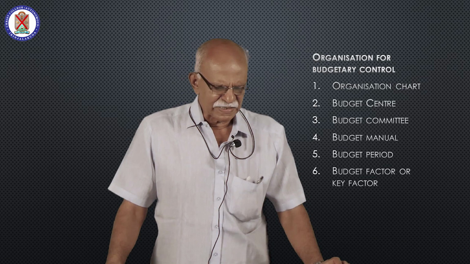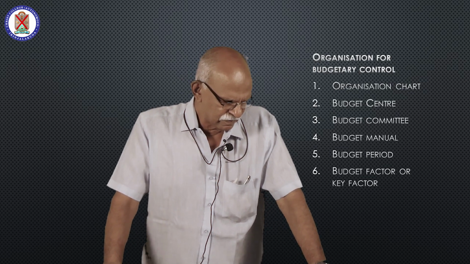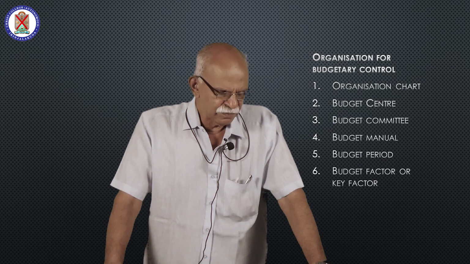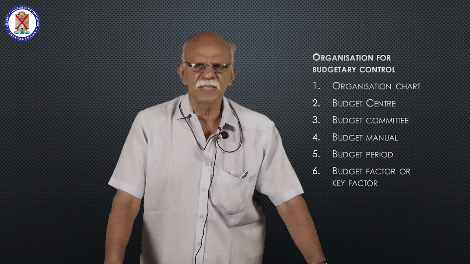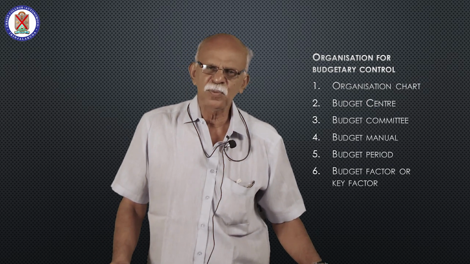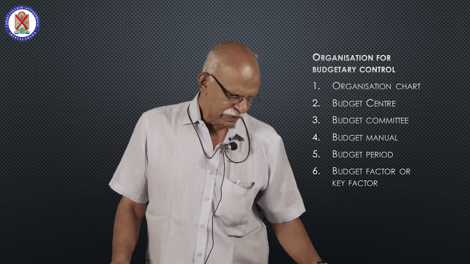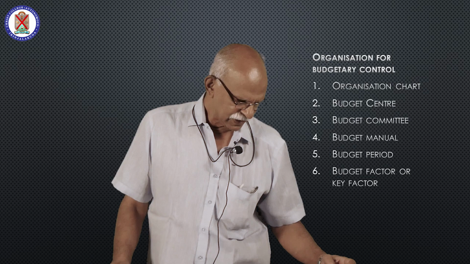Now let us see what are the contents of the budget manual. Definition of different terms used in budgets, because they may not be familiar to the people who are preparing the budget. So you have to define what are the terms used in the budget.